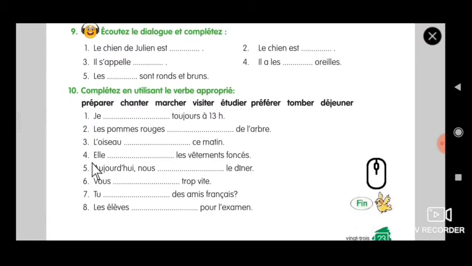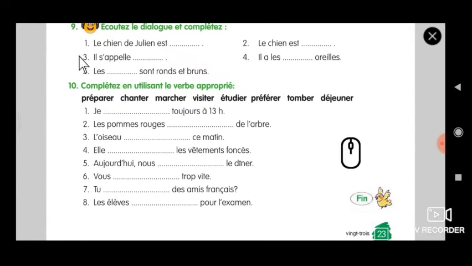Exercise number 10. So we are going to discuss this. Before starting, have a pencil with you. I'll tell the meaning of this, you take it down, and you are going to do this exercise. This is homework for you. Anyway, I am going to help you with this exercise. Préparer: the meaning is to prepare. Write it in pencil as a short note. To prepare.